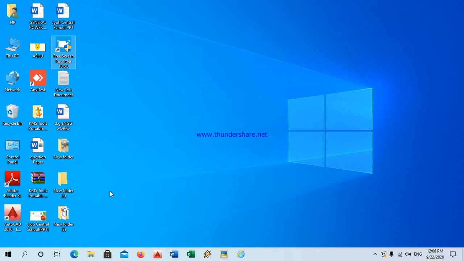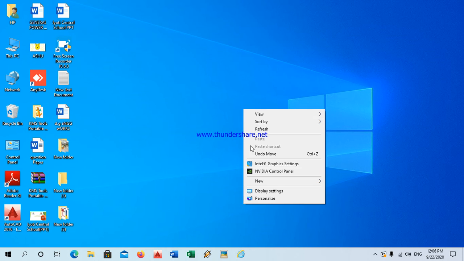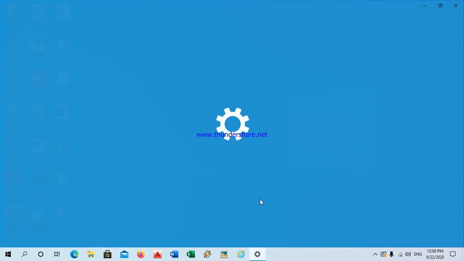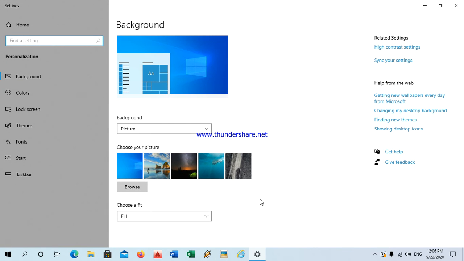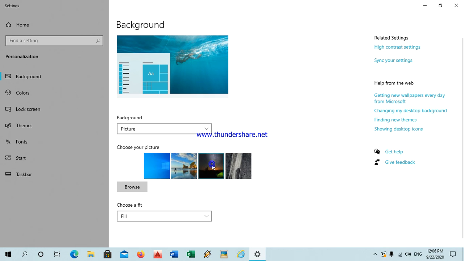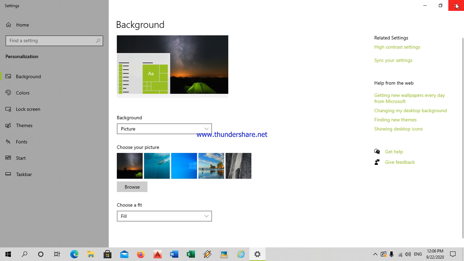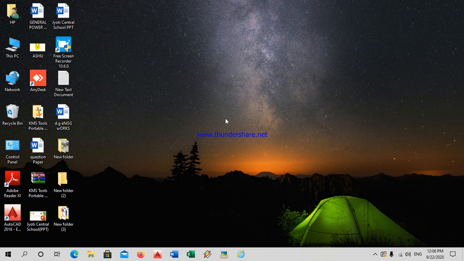Okay, change the desktop however you want. You can change the appearance of the desktop background according to your choice. Right click on the blank area on the desktop. Personalize, one option is there here. You have to click on the personalize dialog box. Click on the desktop background whichever you want to apply. Now this was there. Now I will change this. Okay, I will just click over here. This has been changed. See, okay.